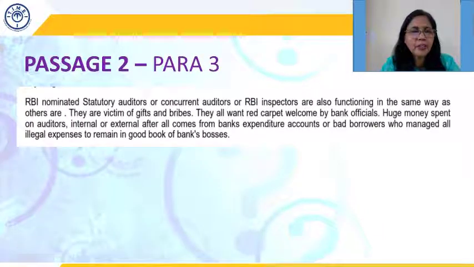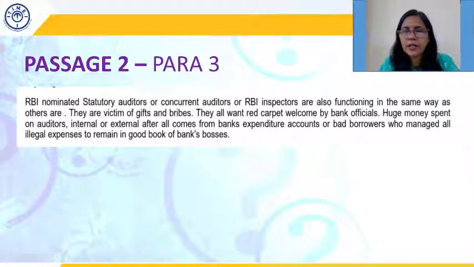The third paragraph. RBI nominated statutory auditors or concurrent auditors or RBI inspectors are also functioning in the same way as others are. So this sentence says that the author expects the RBI officials to perform or behave in a better way than others, but they are not doing so. They are victims of gift and bribes, so they are also corrupt, he says.